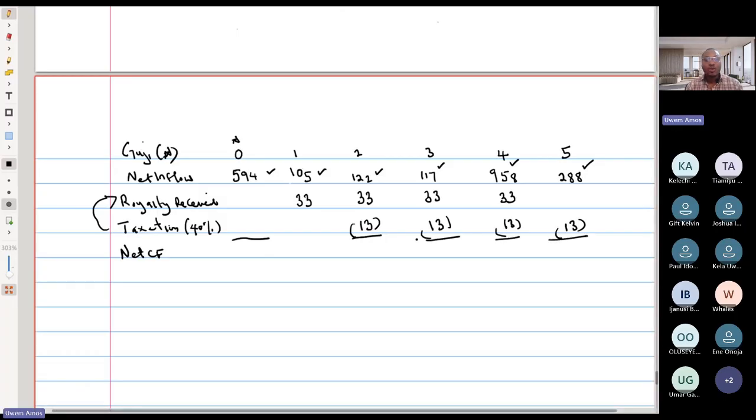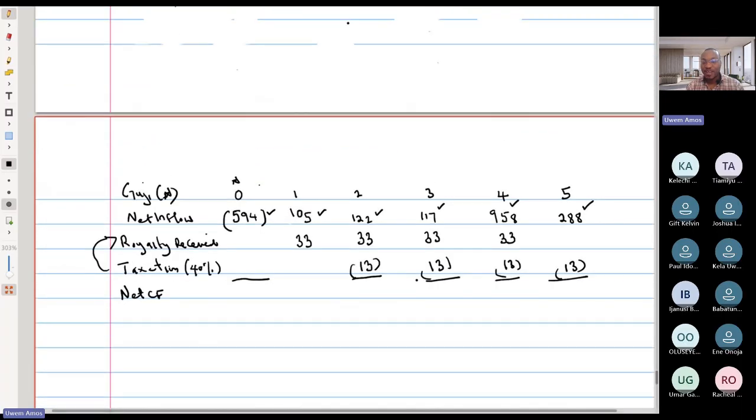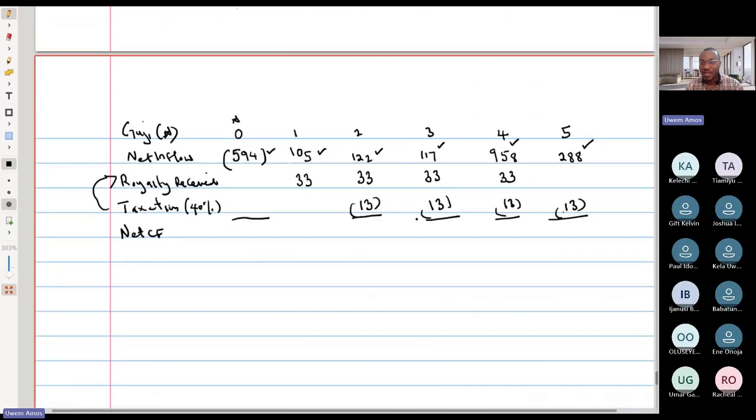Okay, so let's do it. This is minus, it's an investment, it's negative from up, so it should be negative down. The same thing with the last one. It's negative from up, so it should be negative down. Okay, so let's get it together. So this is 594. So 105 plus 33, this is 138. 122 plus 33 minus 13,